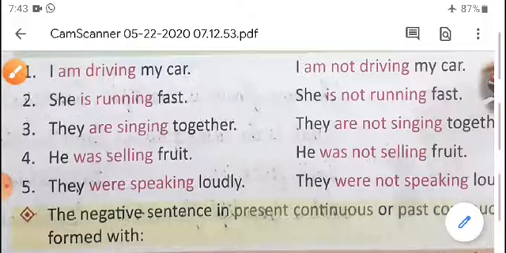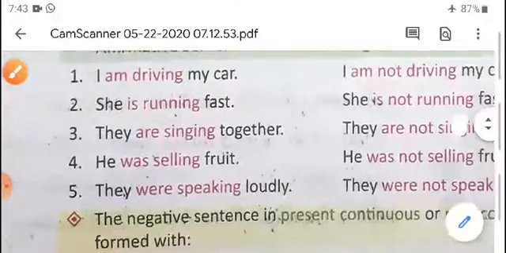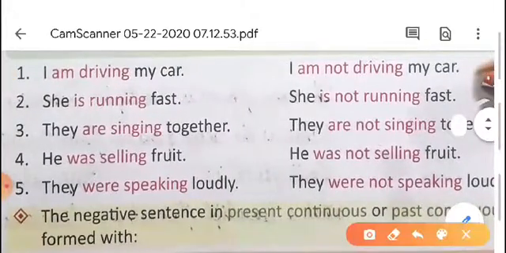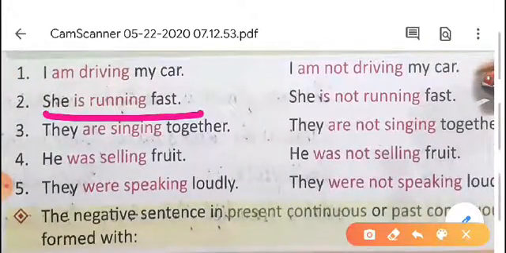Okay. Second sentence is she is running fast. In this sentence, how can we make it negative? First we have to select the helping verb. What is the helping verb? Is is the helping verb. So with this is, we have to add the word not.